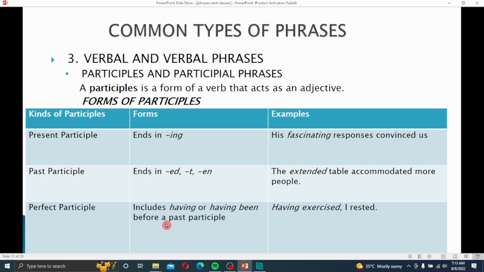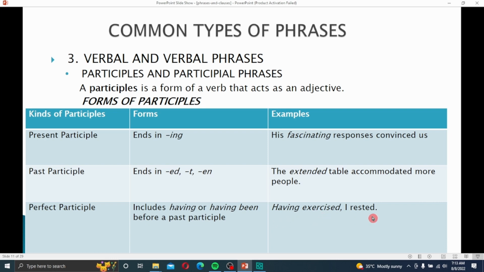Perfect participle includes having or having been before a participle. So this type of sentence is very complicated, and most students feel fear and difficulty writing such sentences. Having exercised, I rested. Having worked on the computer, I felt tired.